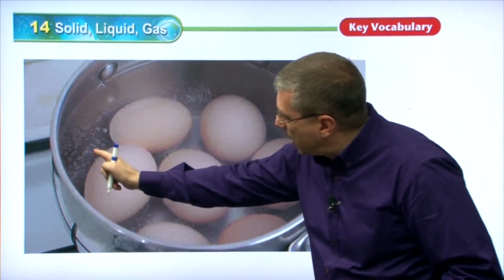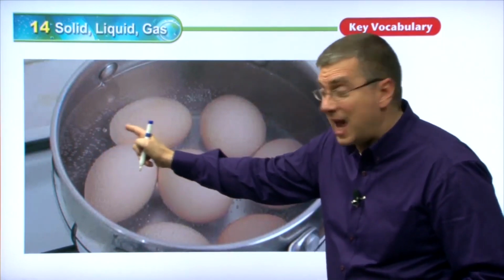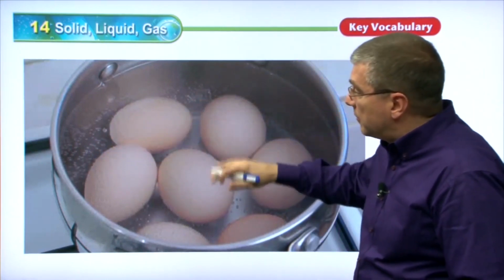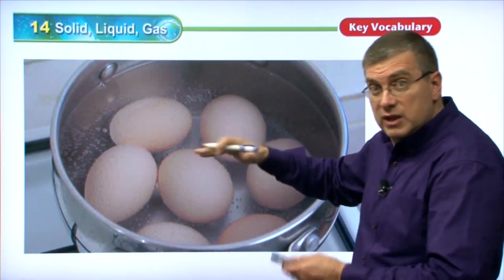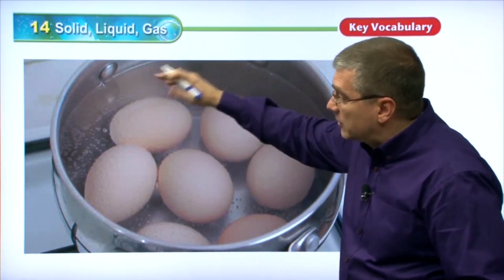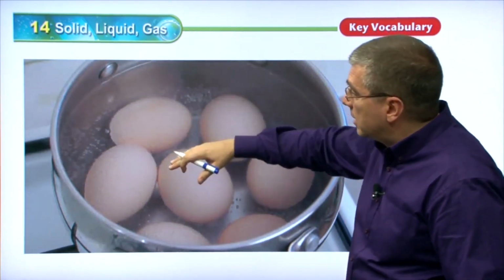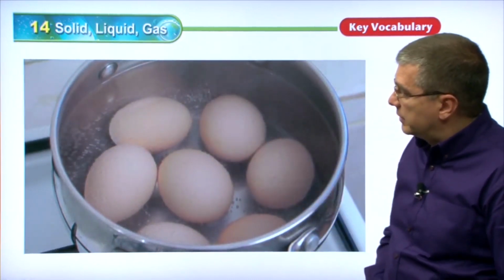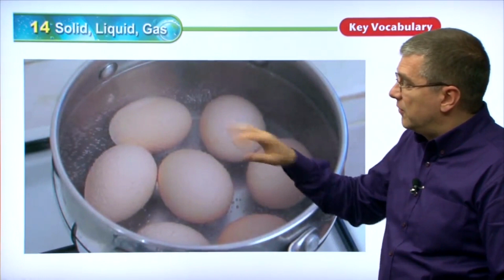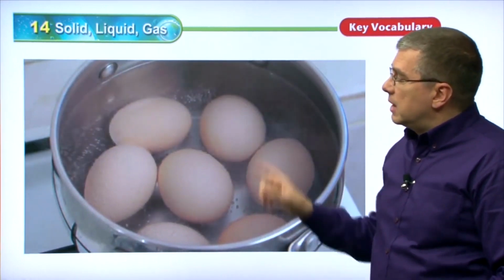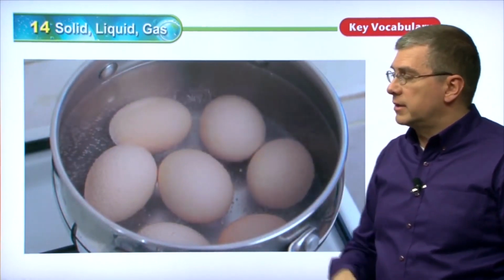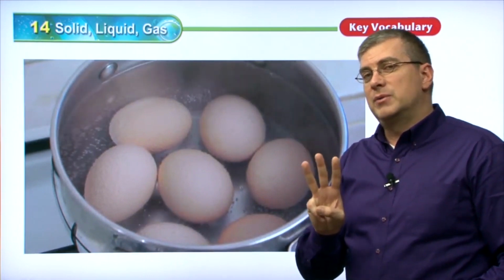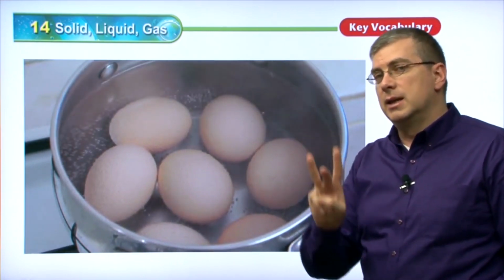You can see little bubbles of air, this is gas, forming in the water before the water actually starts to get really agitated. And that is forming the gas, the vapor that will come off. And we can see now the vapor that's coming off the surface of the water. And that's vapor. Okay?